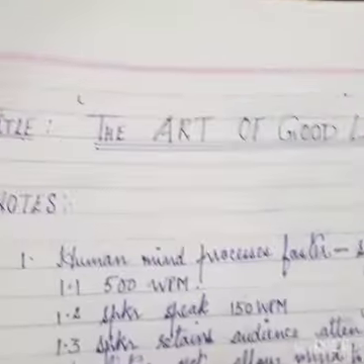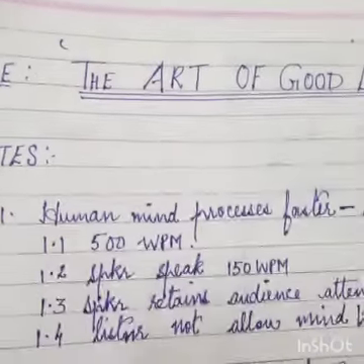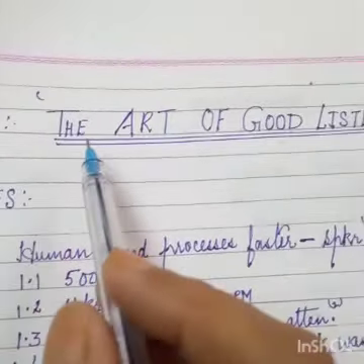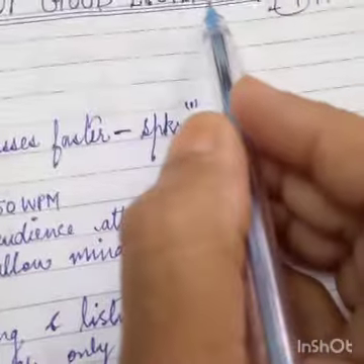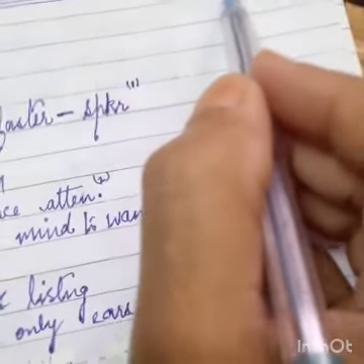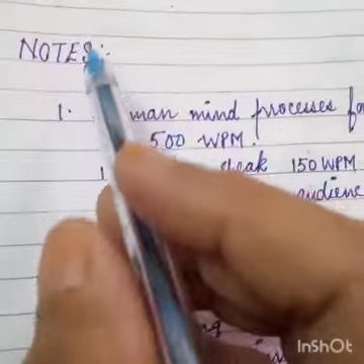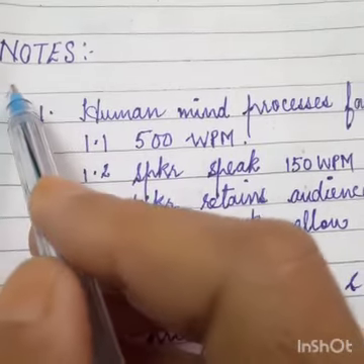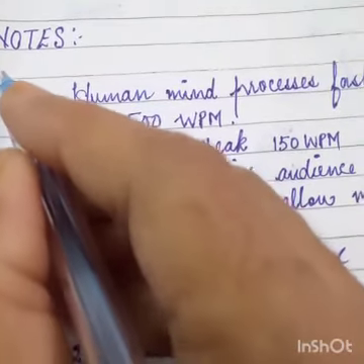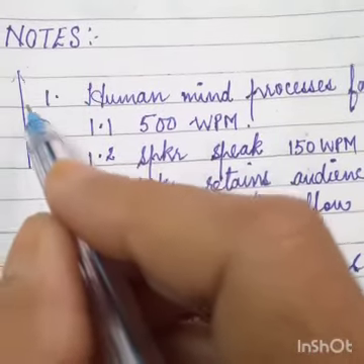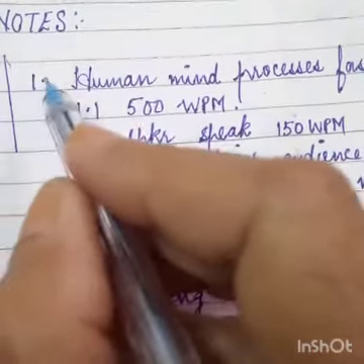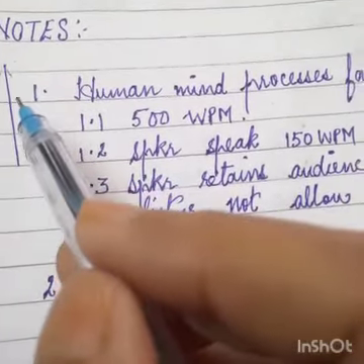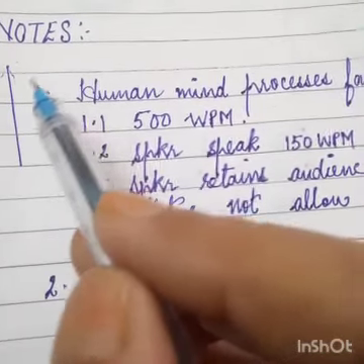Okay, children, I have given you as an example one of the passages. Now let's try to do that. See, I have named it here as the title, The Art of Good Listening. This title is going to carry 1 mark. Now let's begin the notes. How do we begin the notes? Suppose this is the margin line. You are not supposed to do indenting out of this margin line. Everything has to be written inside the margin line. This is your margin line on your answer script. You are not supposed to write this side. You are supposed to write inside the margin line.